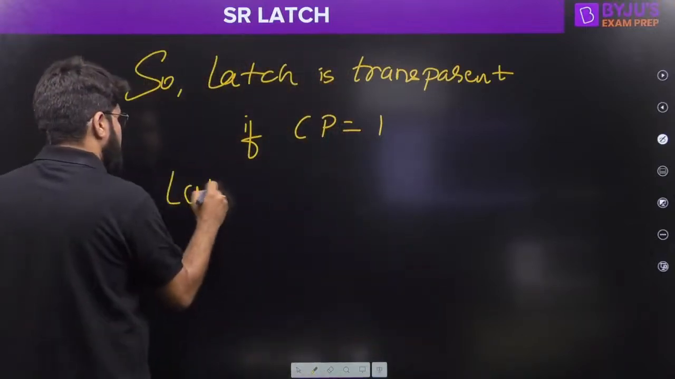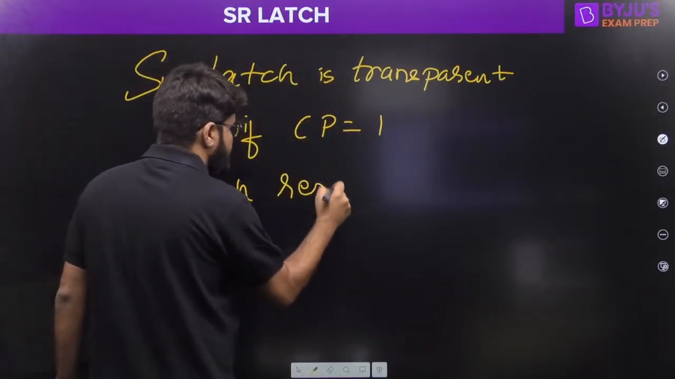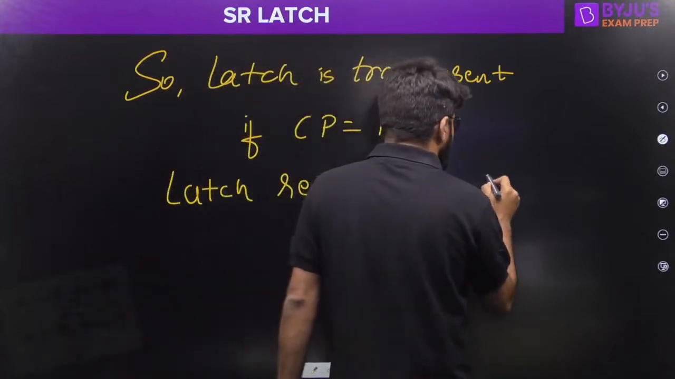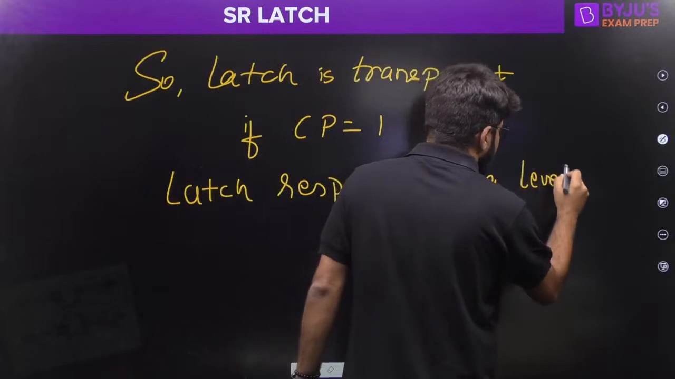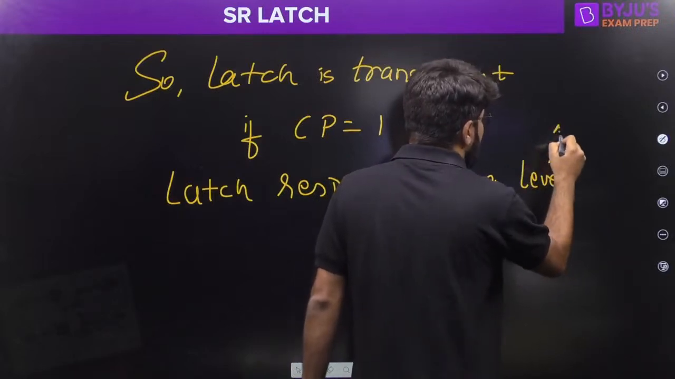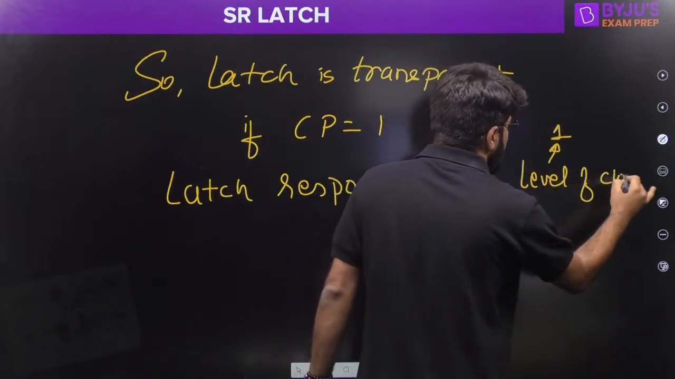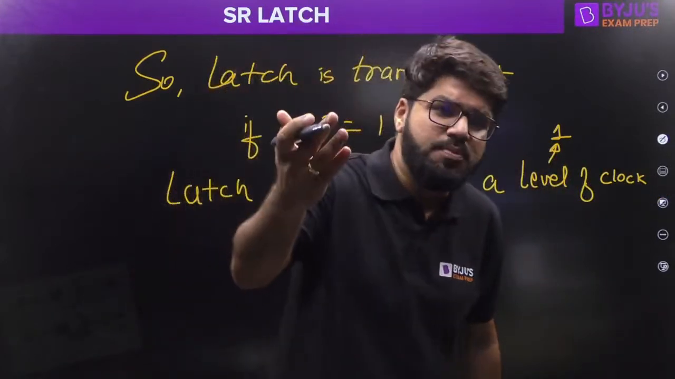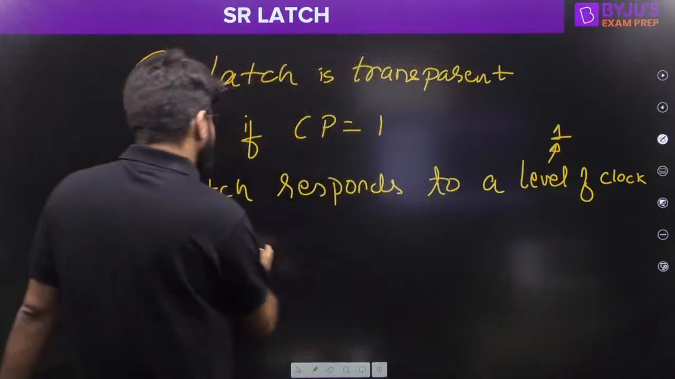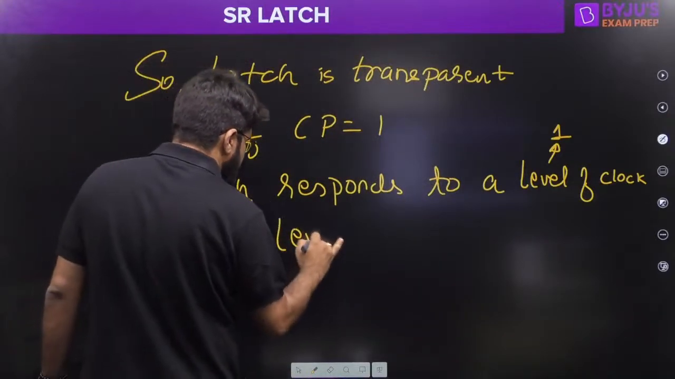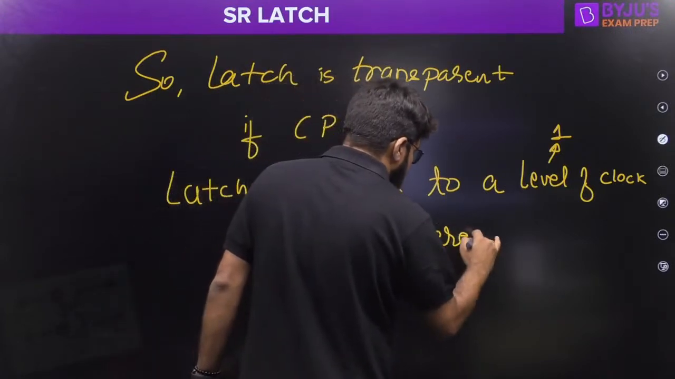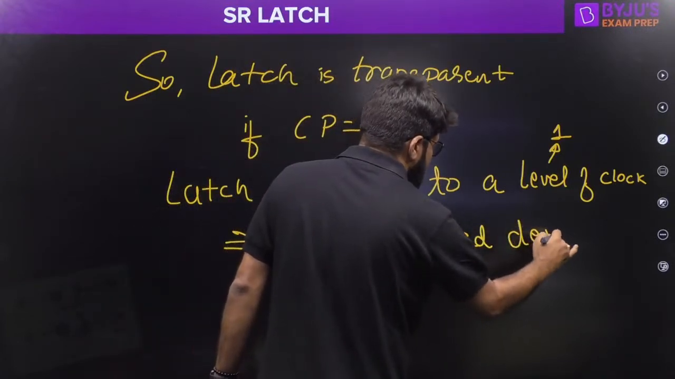The latch responds to a level of the clock. What is that level? Level 1 we have chosen. We can also choose the reverse, but here we have chosen level 1. Whenever the clock is at level 1, the latch will respond. Otherwise the latch will not respond. And such a device is known as a level triggered latch. This is a level triggered device, right?